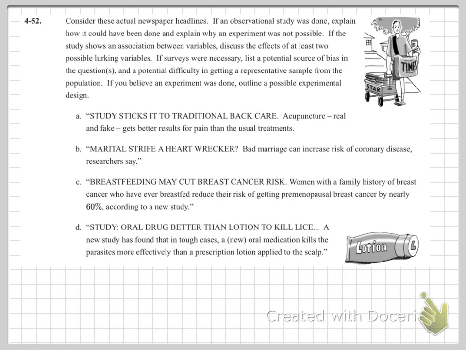B, marital strife, a heart wrecker? Bad marriage can increase risk of coronary disease, research says. So this is going to be an observational study, right? Because you can't force people into a bad marriage. That's unethical. So probably a large group of people were given questionnaires, including questions about their marriage and their health.